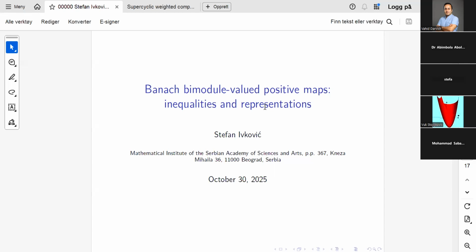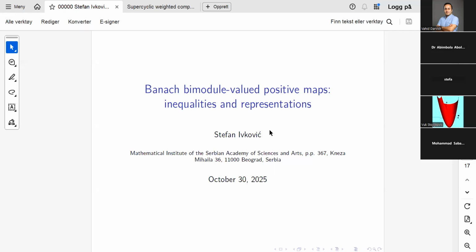So it was a long time ago that the Stinespring theorem appeared regarding representations of completely positive maps, but so far there were not many results on representations of positive maps.